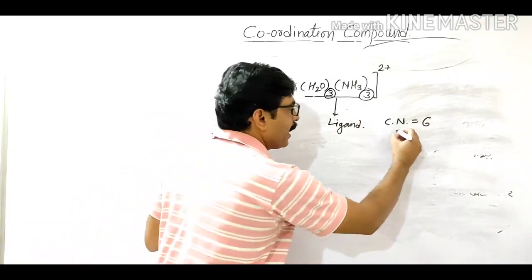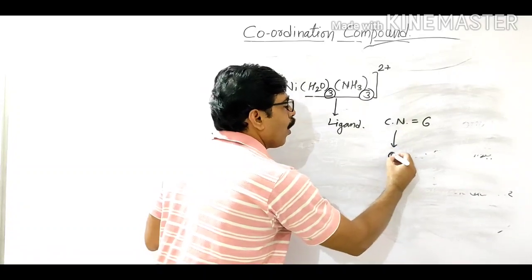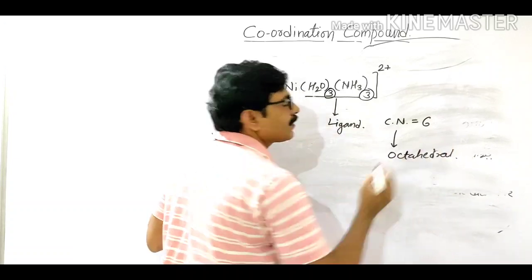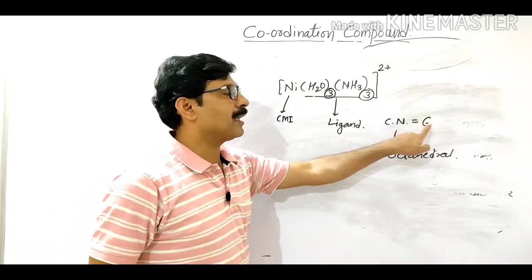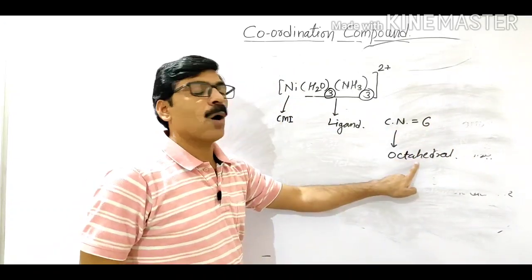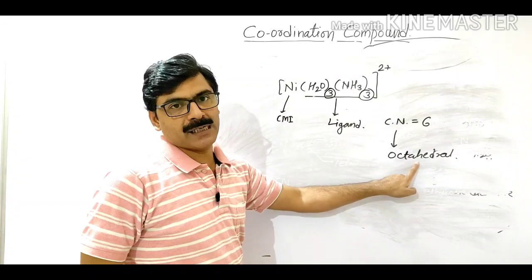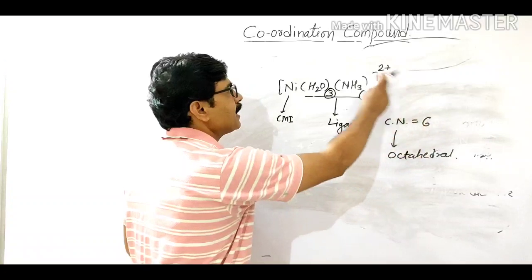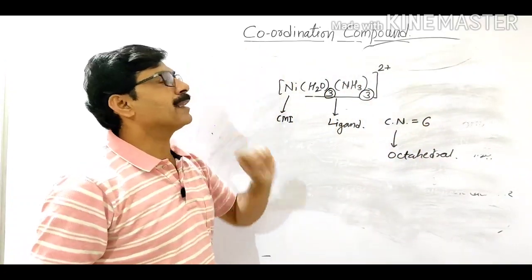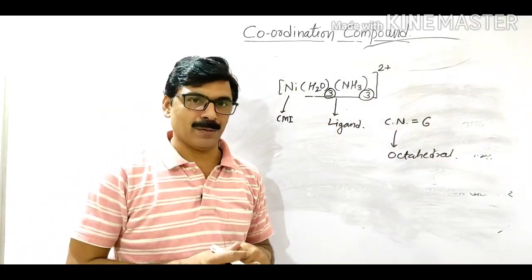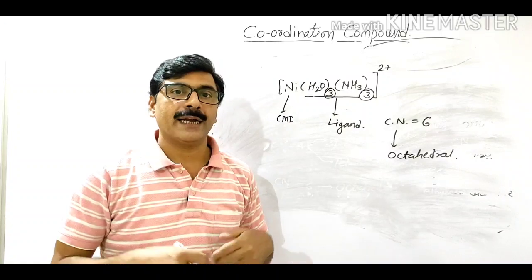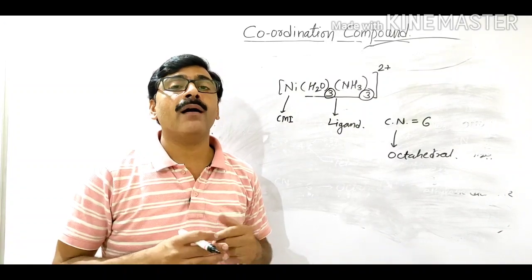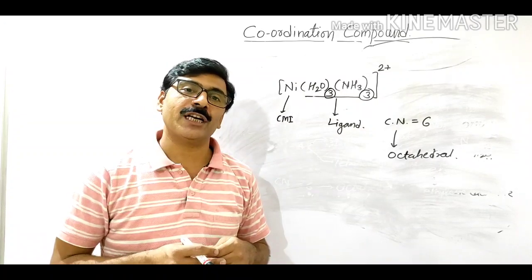And what is the geometry of this complex? Octahedral. Coordination number is 6, so it is an octahedral complex. Remember here. Now these are the basic terms to remember for coordination compounds. Okay, in the next period we have to learn the Werner concept of coordination chemistry.